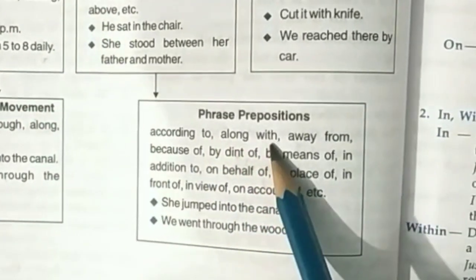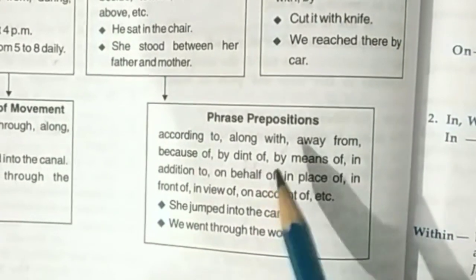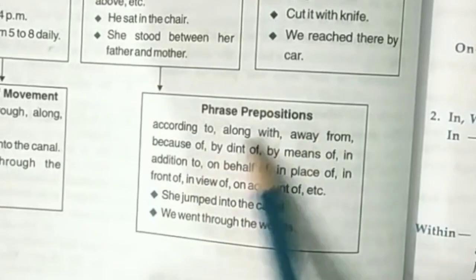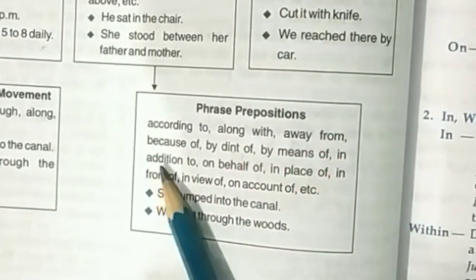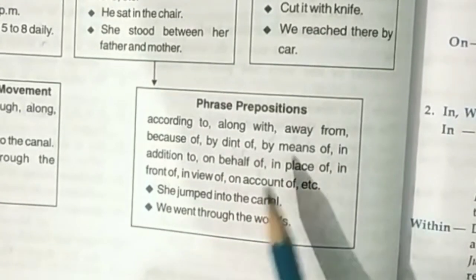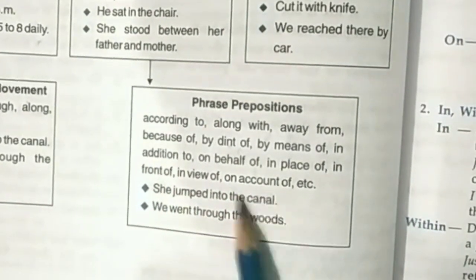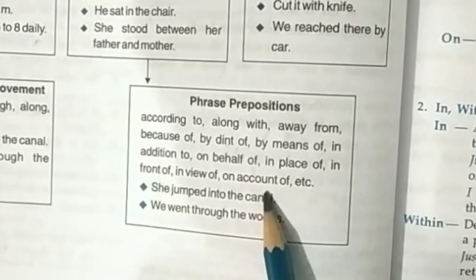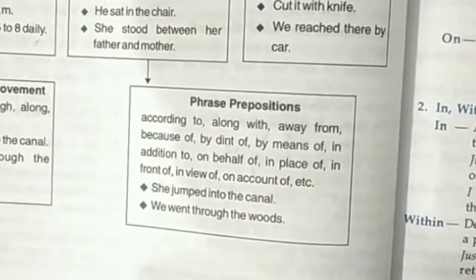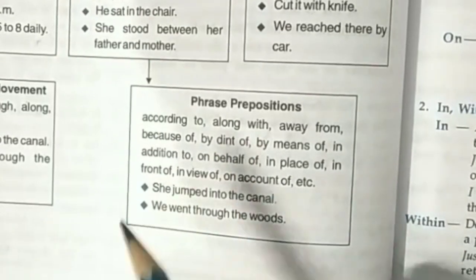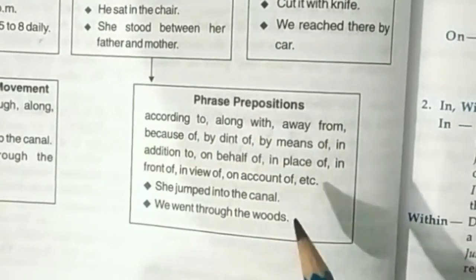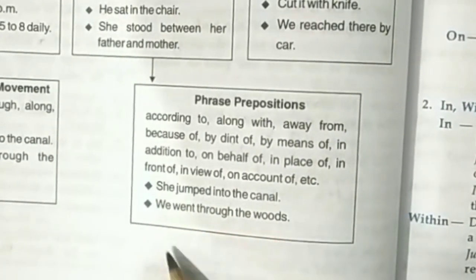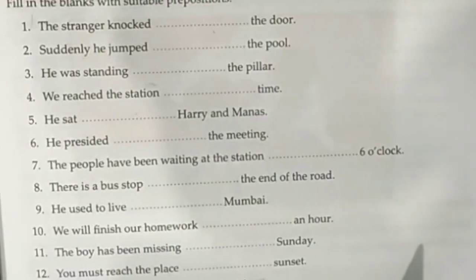These are the phrase prepositions. These also are used like the single prepositions. These are the examples of some phrase prepositions: according to, along with, away from, because of, by dint of, by means of, in addition to, on behalf of, in place of, in front of, in view of, on account of, etc. Some more: by way of, for the sake of, in course of, in favor of, instead of. There are many phrase prepositions. These are the examples. She jumped into the canal. We went through the woods.